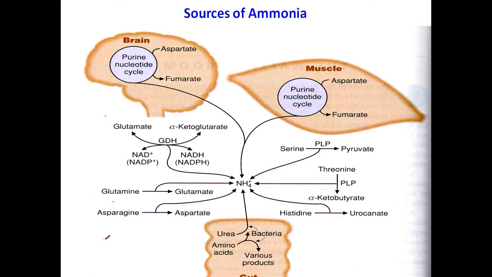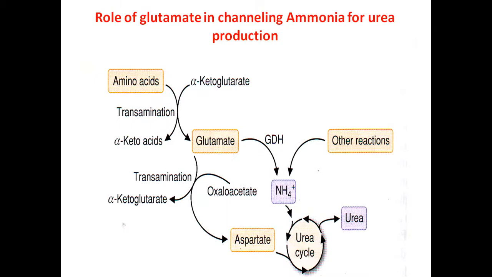Intestinal bacteria act on this urea and they release some amount of ammonia. So this also contributes to formation of ammonia in the gut cells, meaning intestinal cells. This is how ammonia is formed in various tissues, and it is trapped in the form of glutamine, and finally it is transported to the liver for formation of urea.